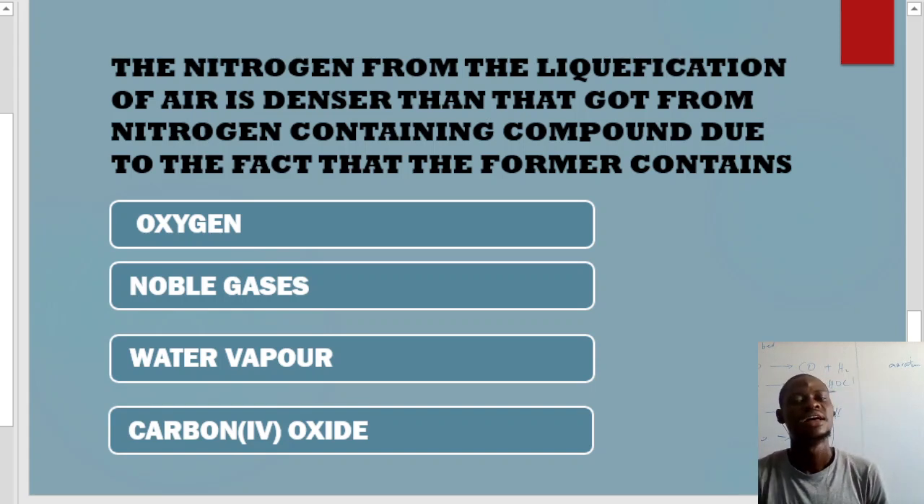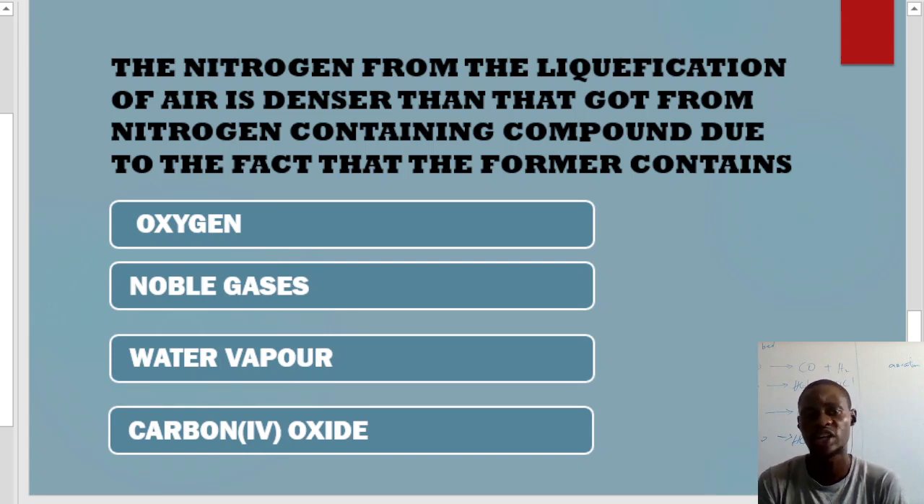Now you see, these questions are all found under the nature of matter. I know that is the major point where many students hate most in chemistry. Take a look at this. The nitrogen from the liquefaction of air altogether. That means when air is being liquefied, normally air is liquefied to turn to liquid. They said the nitrogen from the liquefaction of air is denser than that got from nitrogen containing compound due to the fact that the former contain what?